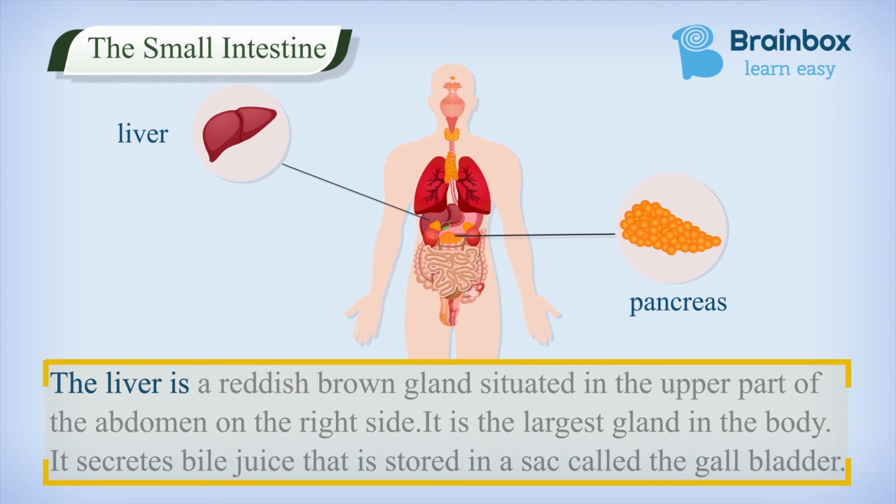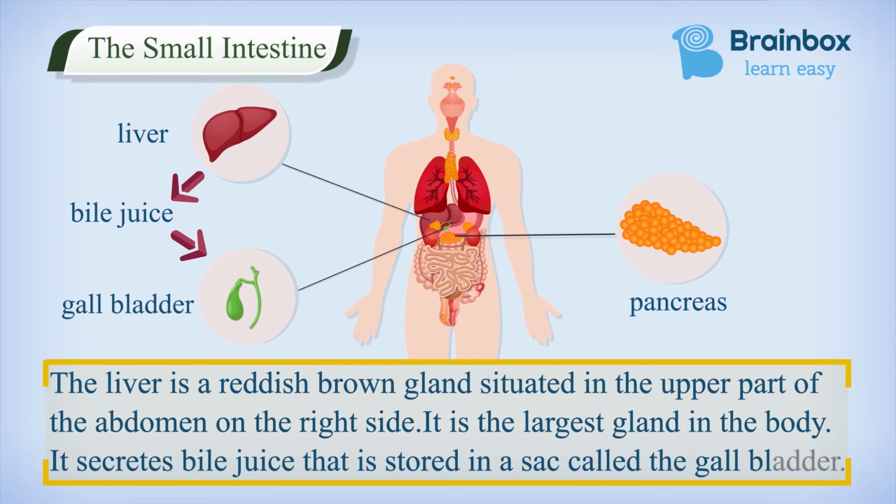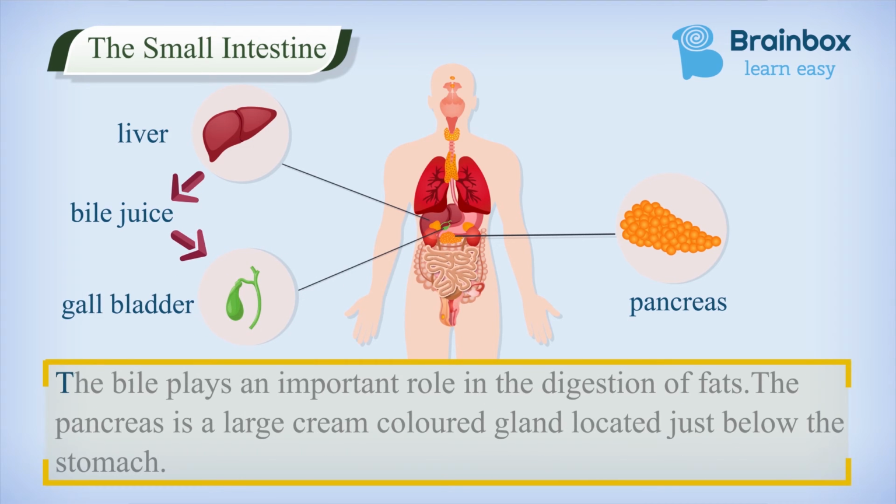The liver is a reddish brown colored gland situated in the upper part of the abdomen on the right side. It is the largest gland in the body. It secretes bile juice that is stored in a sac called the gallbladder. The bile plays an important role in the digestion of fats.